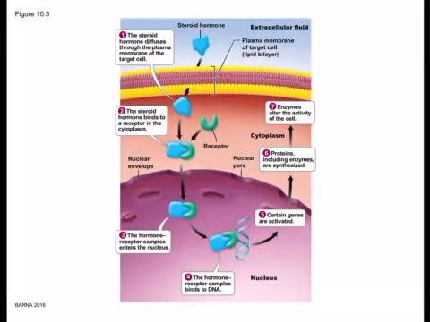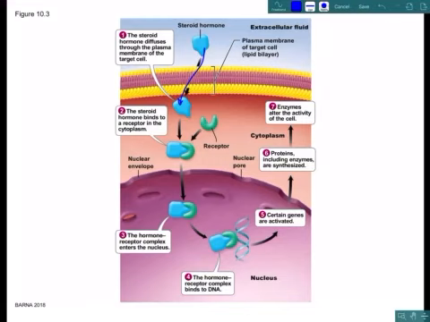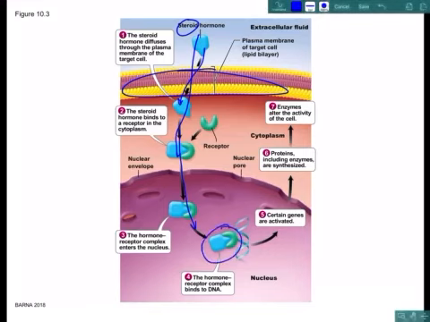All right, so I had mentioned before, I'm going to show you this picture. Here's a steroid hormone. A steroid hormone is able to easily pass through the membrane because the cell membrane is made of lipids. So lipids let their friends in, right? What's unique about steroid hormones is they will come into the cell, find their receptors inside the cell, and actually go into the nucleus. Pretty cool. And they actually attach onto DNA. So lipid-soluble hormones are known for activating genes in your DNA, and then that gene can cause a protein to be made. So what's crazy is that a lipid acts on your DNA, which causes a protein to be made.